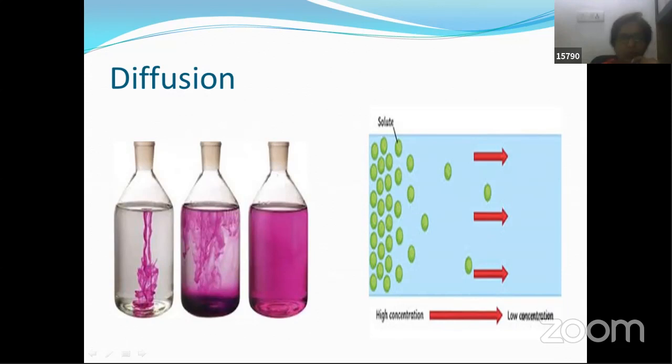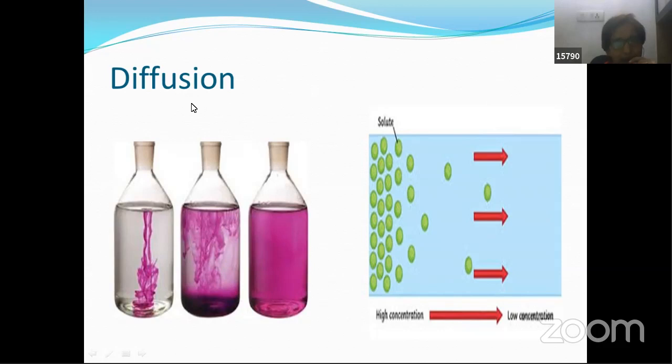This is about diffusion. I'm sure you learned all these concepts back in ninth class, but let us revise because we keep using these terms here. What is this slide over here? This is a solution. How do we define a solution? A solution consists of two parts: the solvent, and the solid, liquid or gaseous particles dissolved in it. These particles which are getting dissolved, we call solutes.